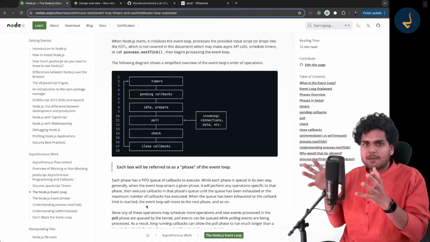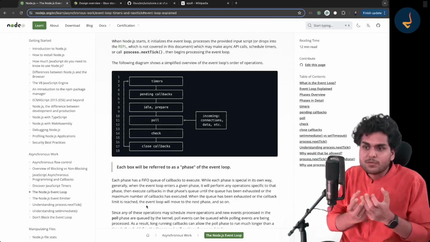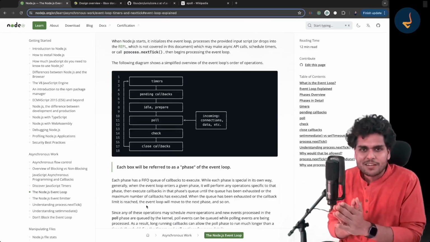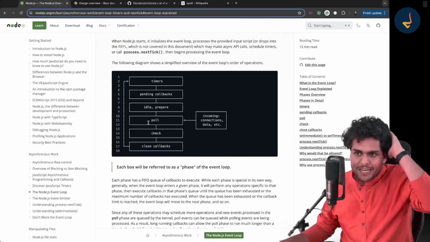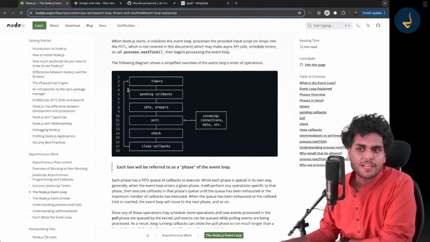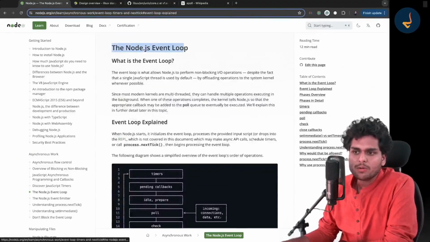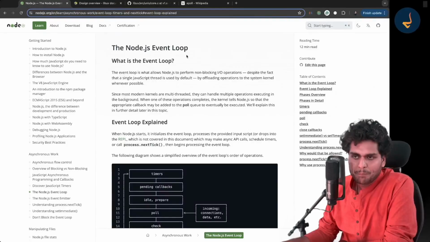You won't understand by reading just this documentation. It is very complex. It also took me a tough time to read and understand all of it. But once I have explained the logic and this diagram, now everything will make sense over here. So please read this. I want you to read this up.